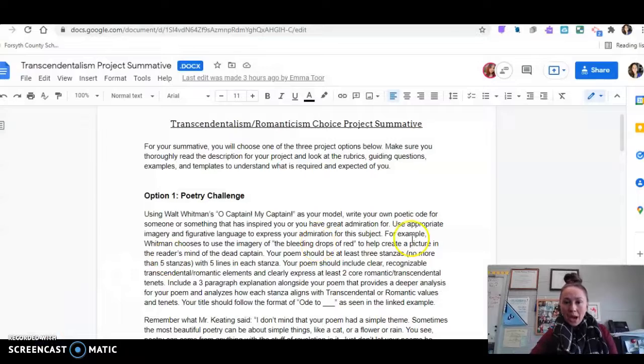It does not have to be like Whitman's was, to Abraham Lincoln during the Civil War. It doesn't have to be that fancy. It could be to your cat or your car, or to somebody who has a fascination with shoes. It could be an ode to your shoe collection, whatever. It can be about anything. Then it has to be 3 stanzas with at least 5 lines per stanza, so at least 15 lines. It should tie to at least 2 transcendental or romantic tenets, and you need 3 paragraphs of explanation about how your poem fulfills each of those tenets.